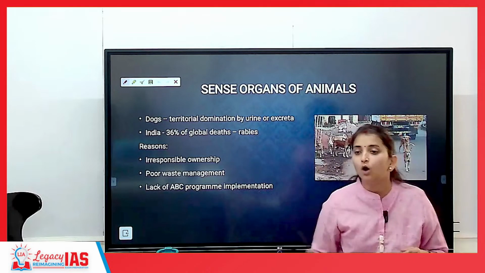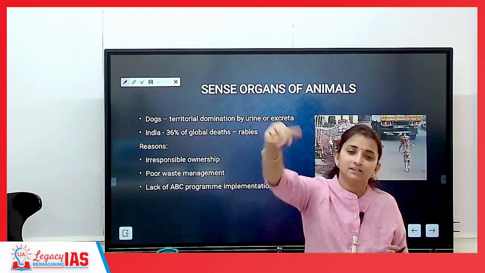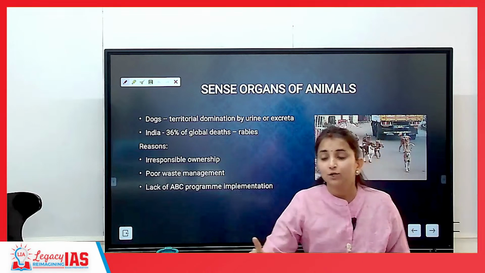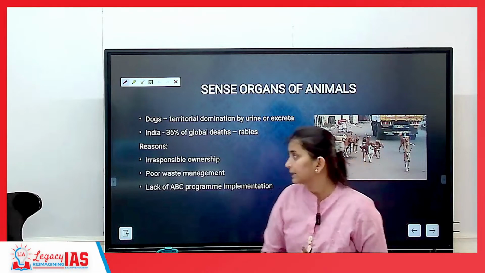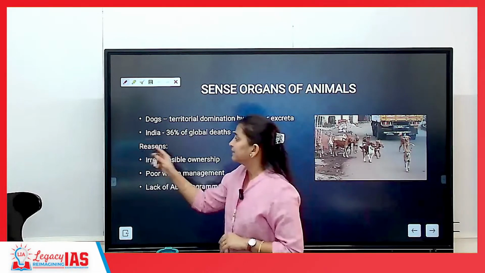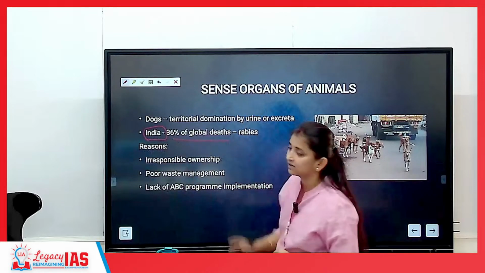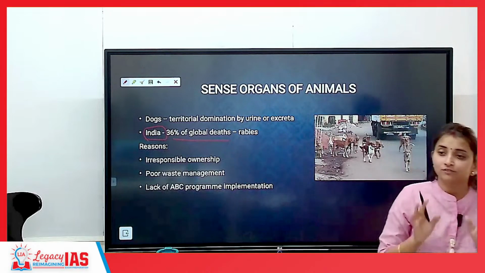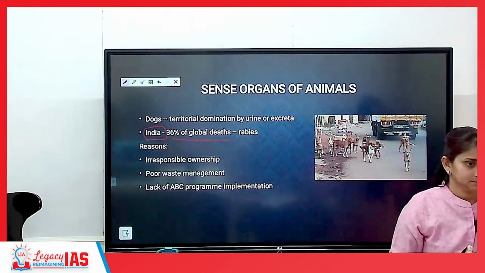So if they have to conquer a territory, they will go and urinate in others' territory, and the other dogs will fight, and whoever is powerful, they will win. Okay, but territorial domination amongst dogs is shown by either urine or excreta. Now, talking about stray dogs, in India 36% of the global death related to rabies is occurring. One third of the global death of rabies is taking place in India only.